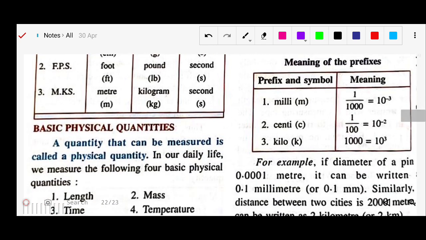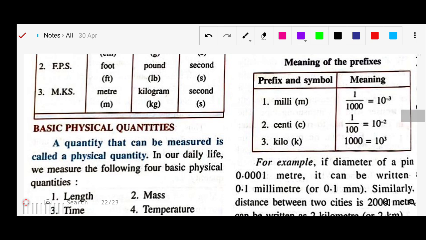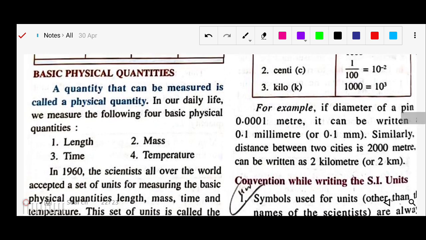A quantity that can be measured is called a physical quantity. Physical quantity means the quantity which you can touch and which you can measure. In our daily life we have some basic physical quantities, which are length, mass, time, and temperature.